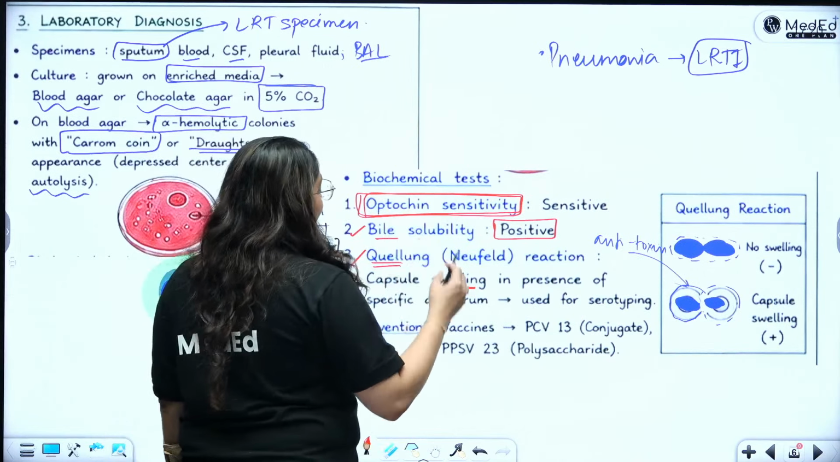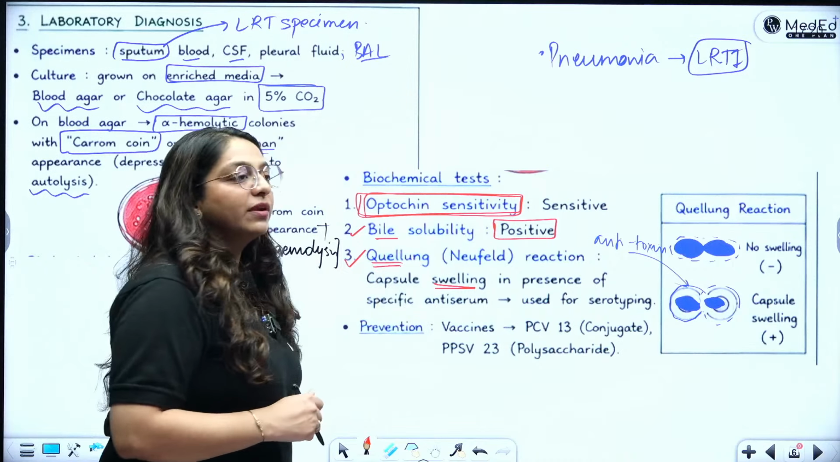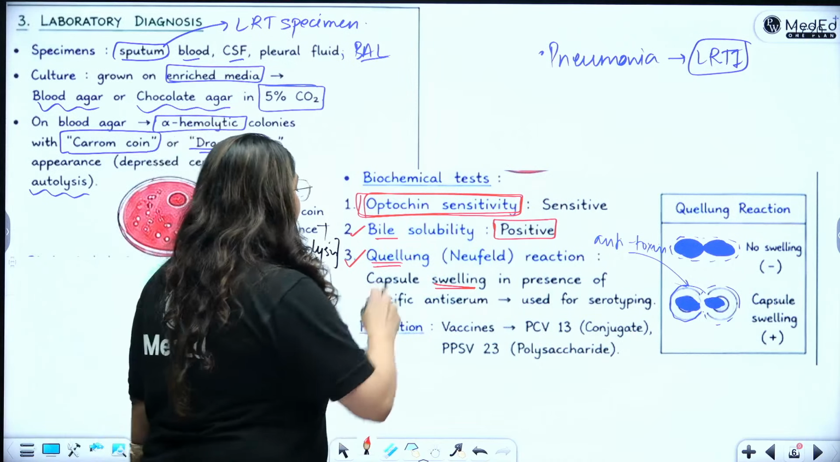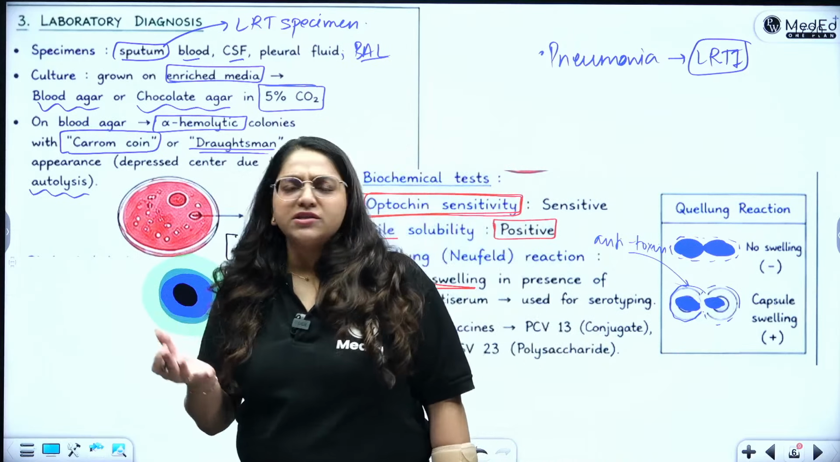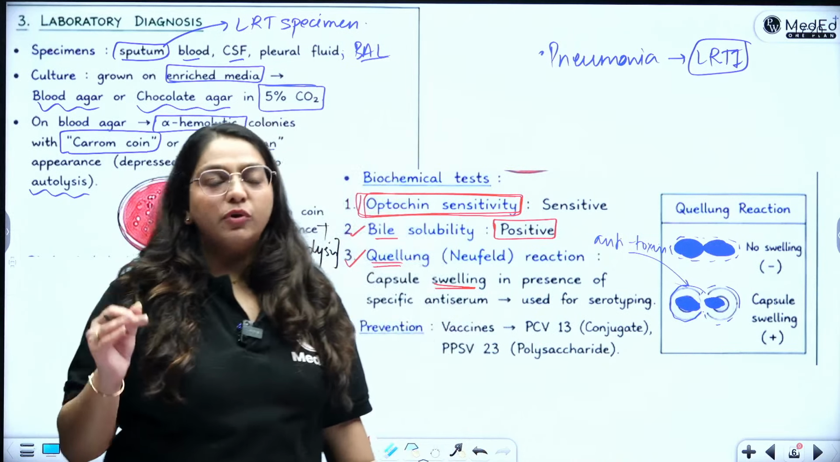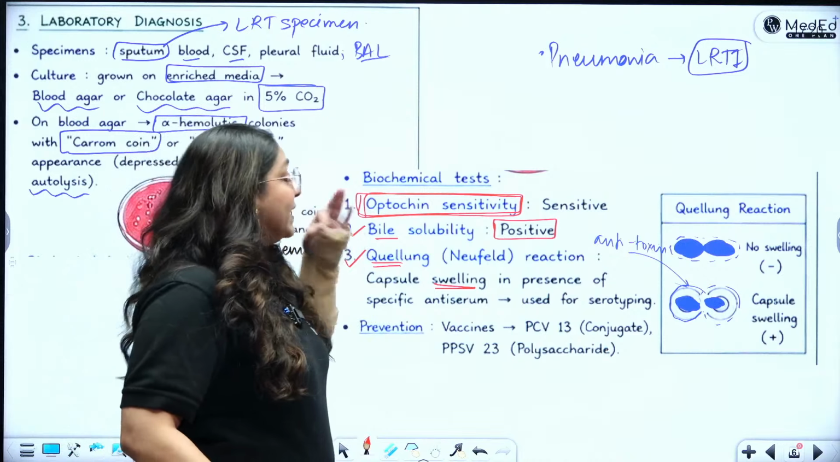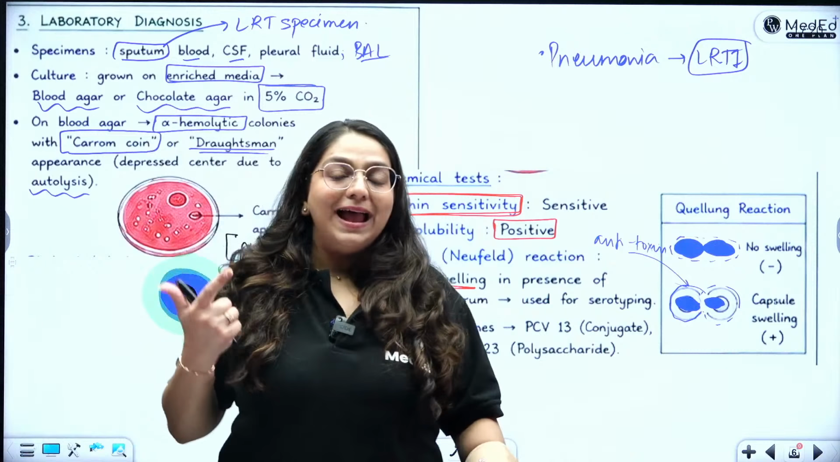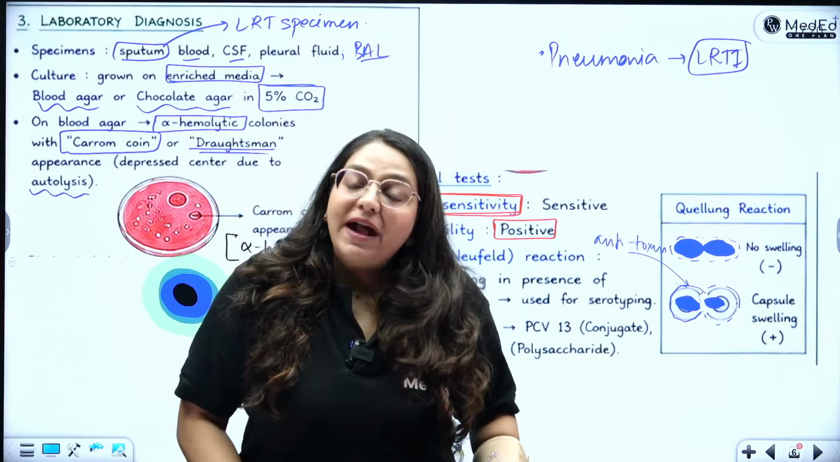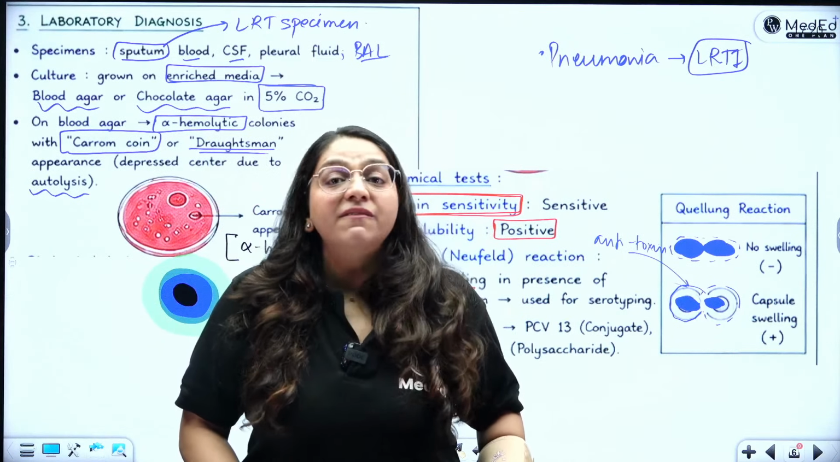And you have to give vaccines. Another thing that you can write is inulin fermentation. That is point number 4. It is an inulin fermenter. Inulin is just a sugar, so inulin fermentation positivity can also be seen. But majorly you have to see optochin sensitivity, bile solubility, and Quellung reaction. Finally, for prevention, you can give vaccines.